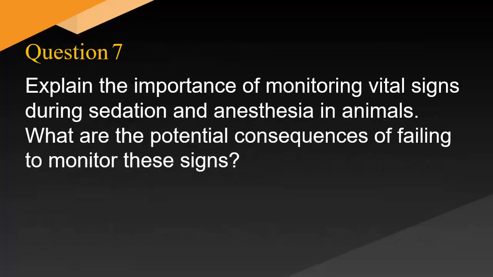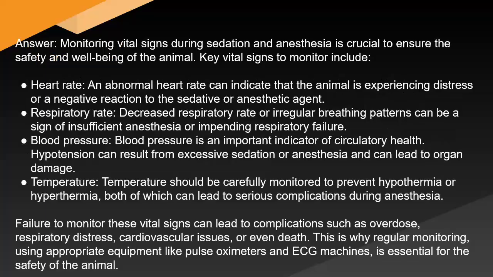Explain the importance of monitoring vital signs during sedation and anesthesia in animals. What are the potential consequences of failing to monitor these signs? Answer: monitoring vital signs during sedation and anesthesia is crucial to ensure the safety and well-being of the animal. Key vital signs to monitor include heart rate. An abnormal heart rate can indicate that the animal is experiencing distress or a negative reaction to the sedative or anesthetic agent. Respiratory rate. Decreased respiratory rate or irregular breathing patterns can be a sign of insufficient anesthesia or impending respiratory failure.